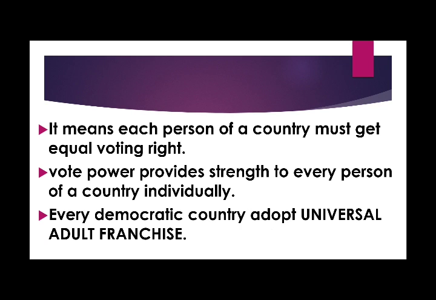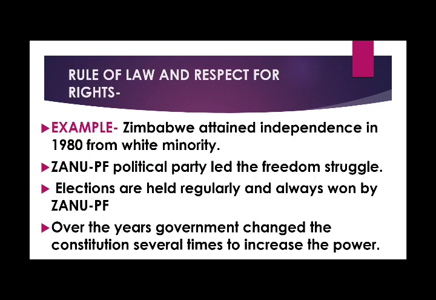And one person, one vote, one value means that earlier some things were like that: a particular group had the power of the vote, and another group did not. But as per this feature, every person individually has the voting power, which strengthens the country and the conditions of the people. It makes the democracy more beautiful. The working becomes more convenient for the persons. That is why this feature is very important, and you must understand it also. The next feature is the rule of law and respect for rights.